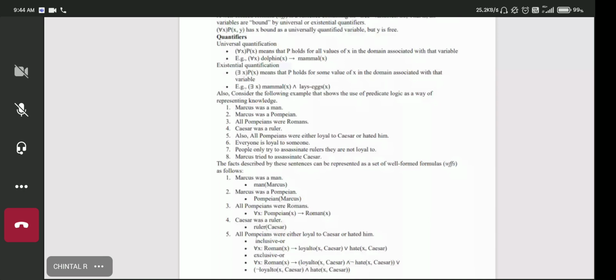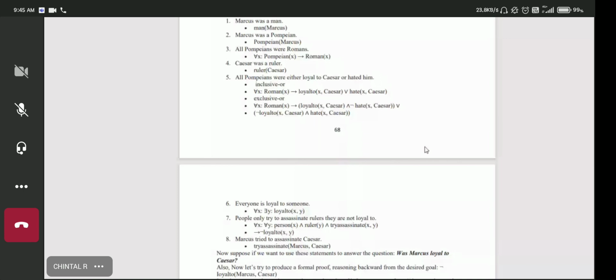Exclusive or: what is written here is that for all x, Roman of x, if this becomes true, then loyal to Caesar and not hated him. Somebody would understand that if you are loyal to Caesar, you will not hate him, and if you are not loyal to Caesar, then you will hate him. That is written in exclusive or.